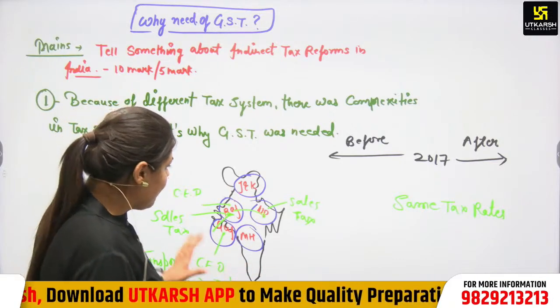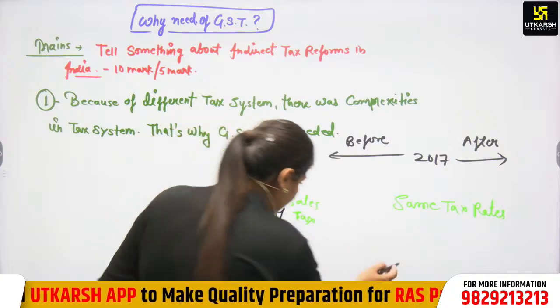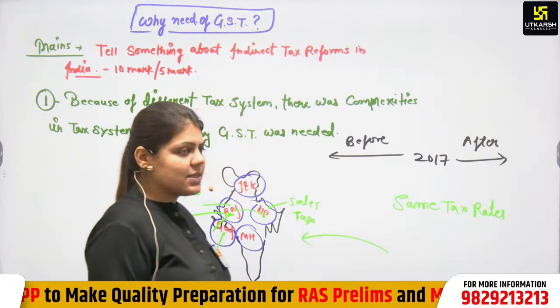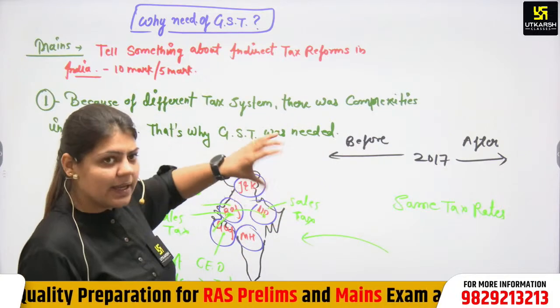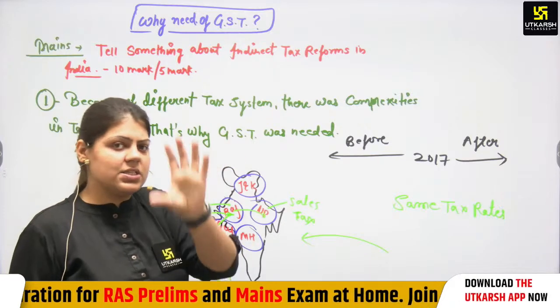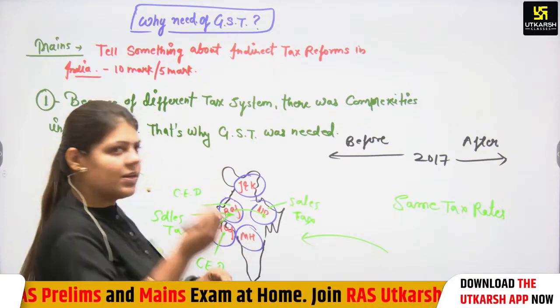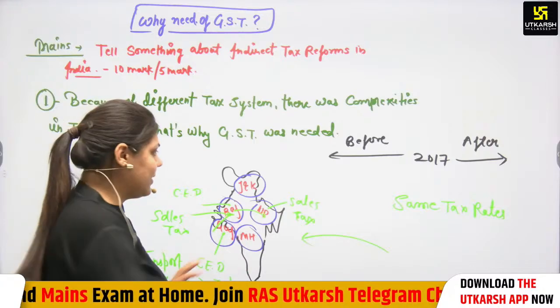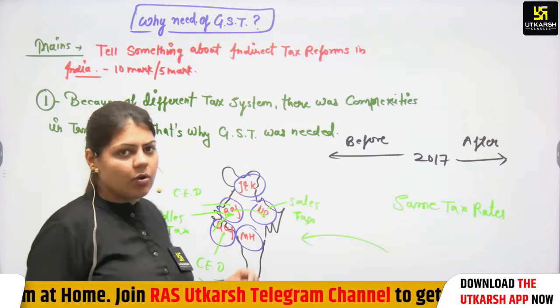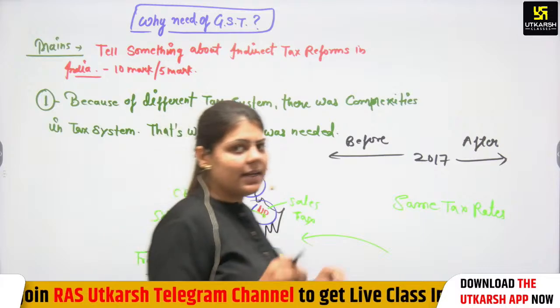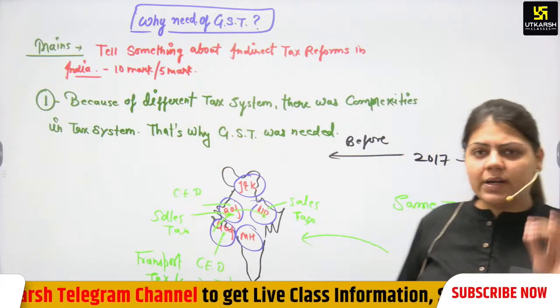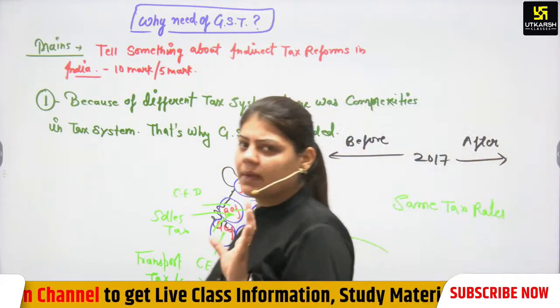That's why now, if a foreign investor comes to Rajasthan, he or she only has to understand the GST system, and GST has only 4 to 5 taxes, and the taxes have become the same in the overall country. That's why we can say GST implements one nation, one tax, and one market.